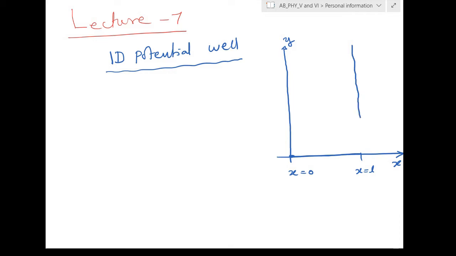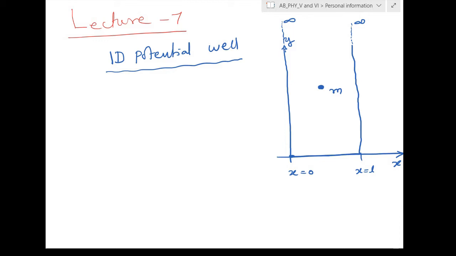Is it finite height or infinite height? No doubt it has an infinite height. So that's why we need to indicate that it is infinity. Now the particle will be here. There is a particle of mass m which is confined inside that potential.